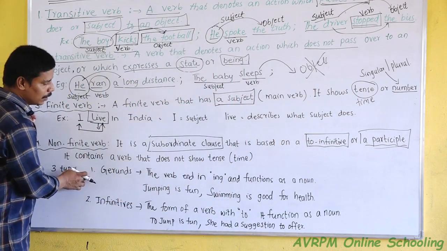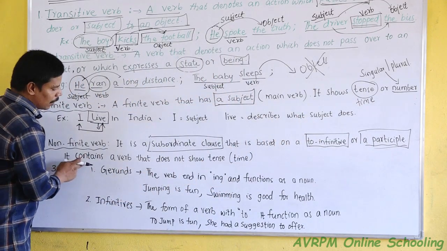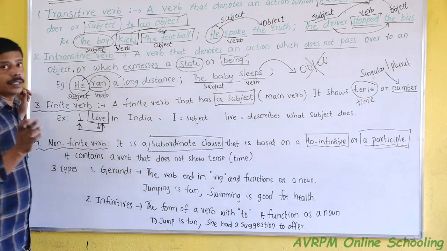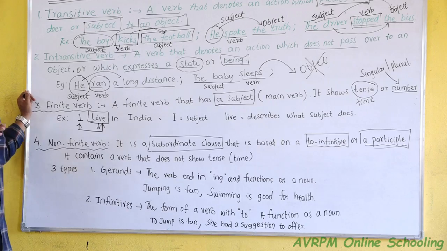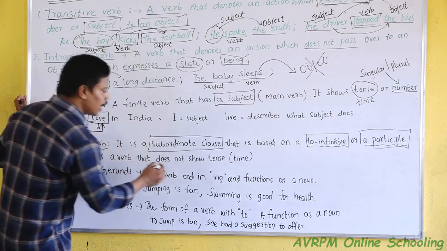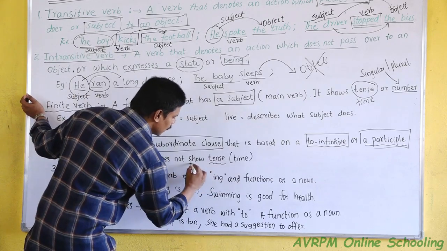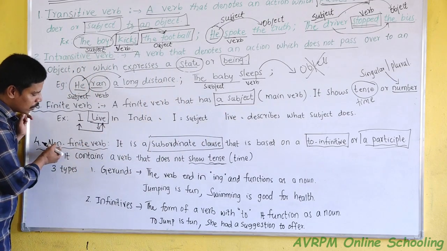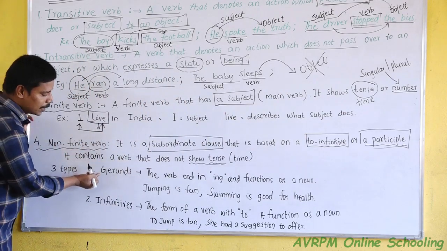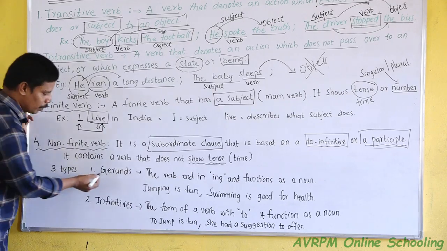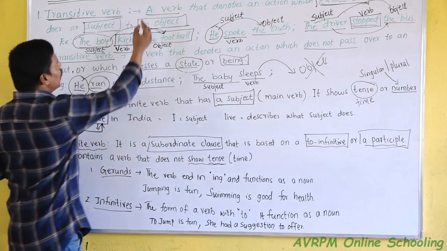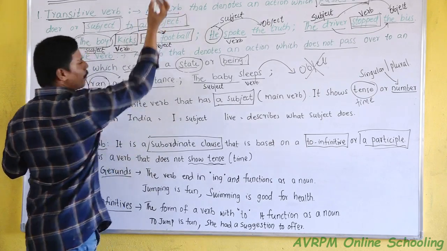Just to look at it. A non-finite verb does not show any tenses. It will not explain any kind of tense in the sentence. So the non-finite verb is described as three types. First part is gerund, second one is infinitive, third one is participle.